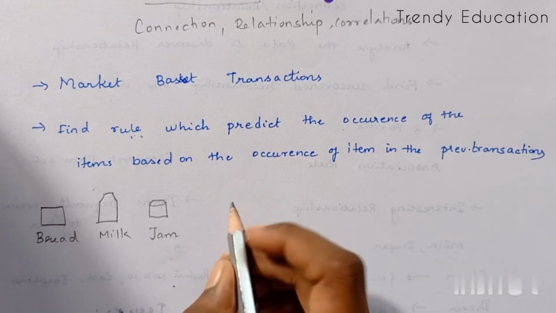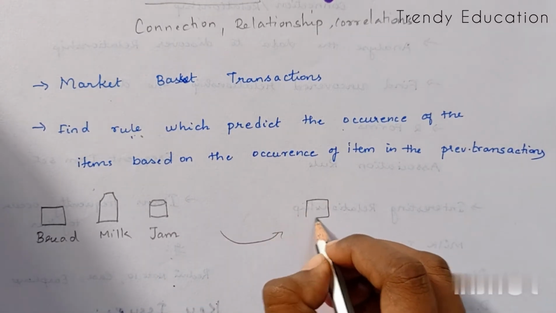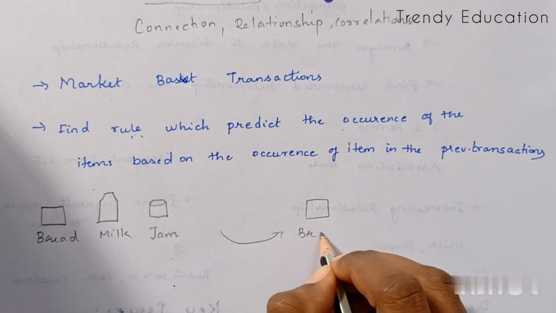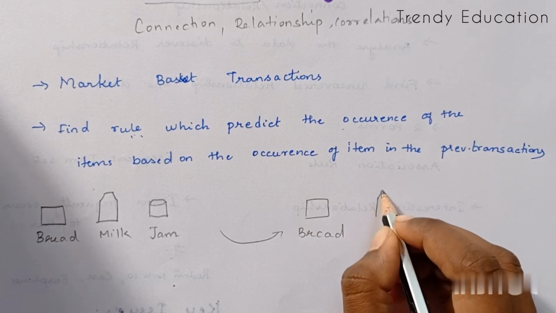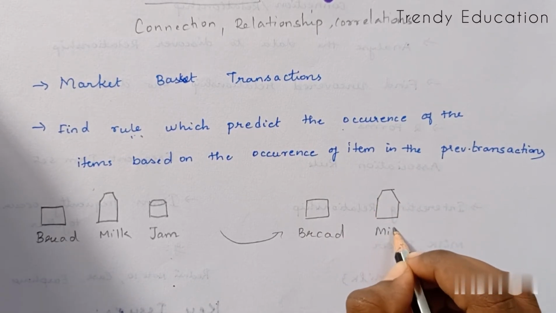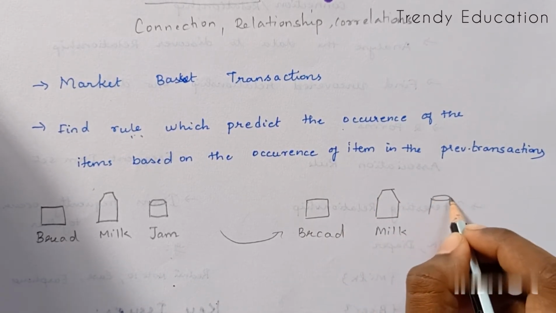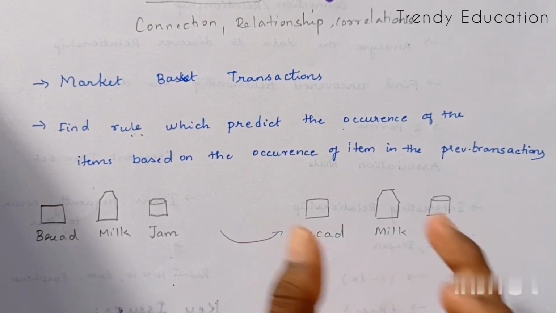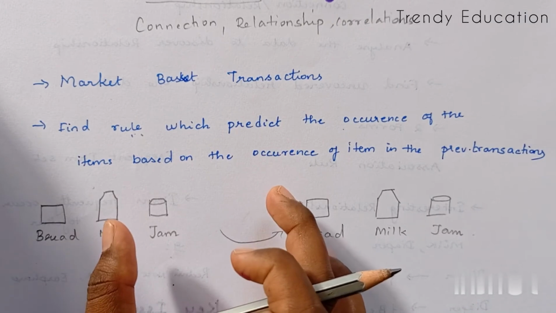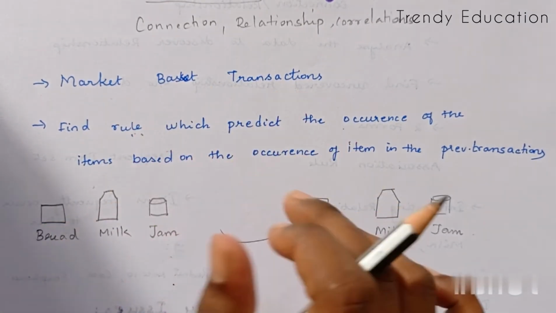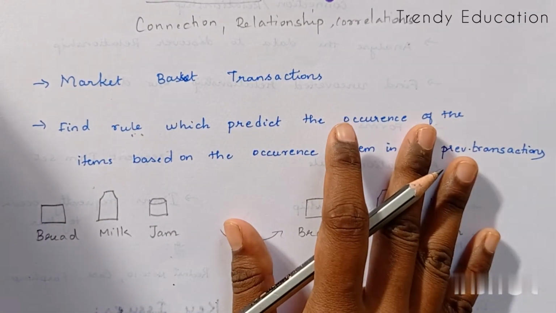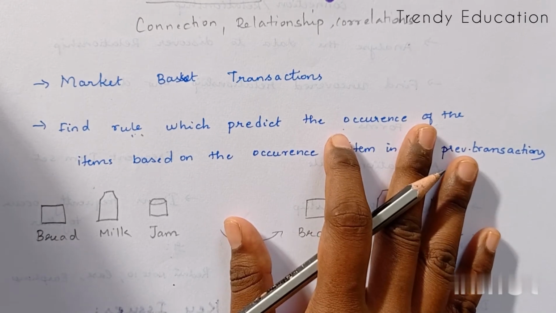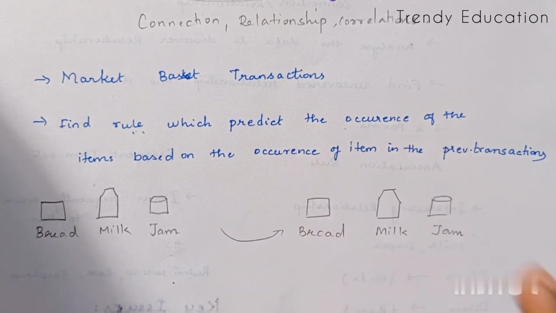In the future, if someone is buying bread, there might be chances for them to buy milk and also jam. This is how association mining is used in market basket transactions. Let's get started with the association rule and the frequent item set.